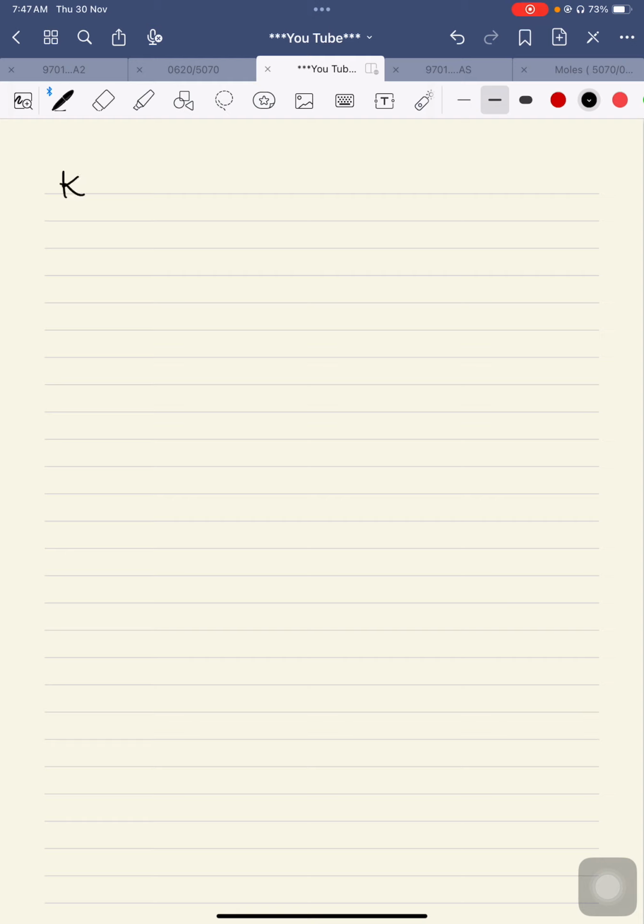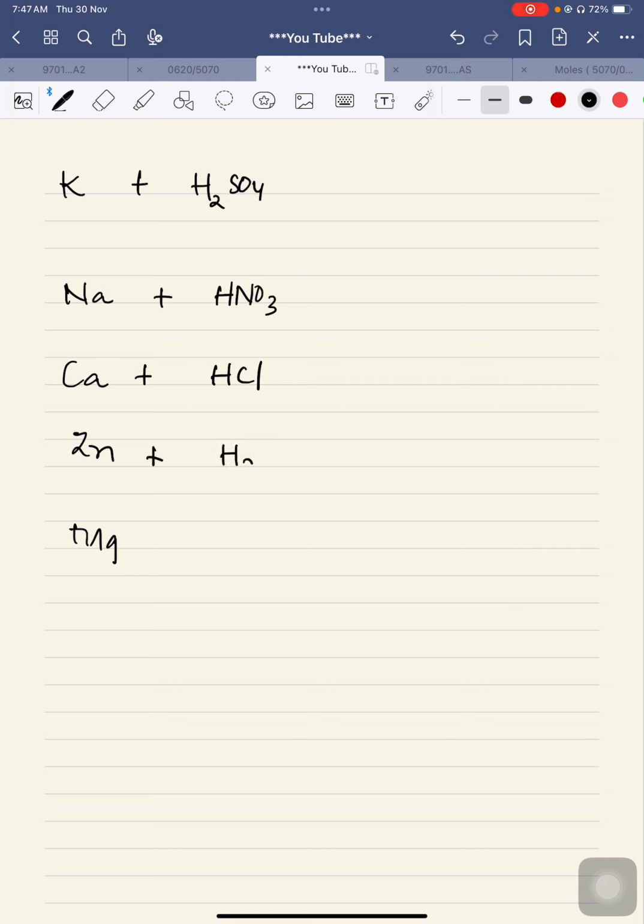For example, let's react potassium, sodium, calcium, zinc, and you may take magnesium as well, and we are going to react them with different types of acids. Here we are reacting HNO3 with sodium. Here we are reacting HCl, and here we can react H2SO4. Here we can react CH3COOH even, which is a weaker acid. As organic acids are weaker acids, they have lesser ability to release hydrogen ions.